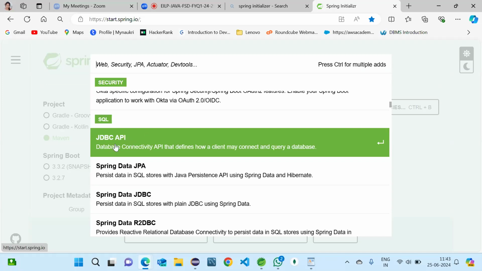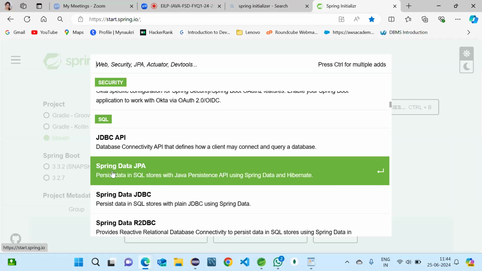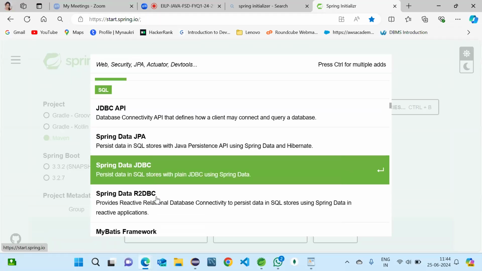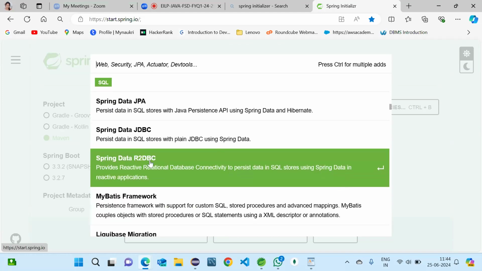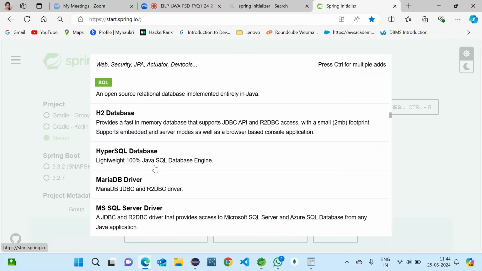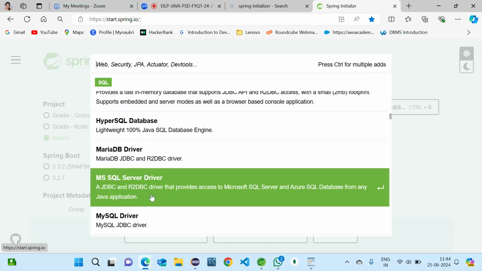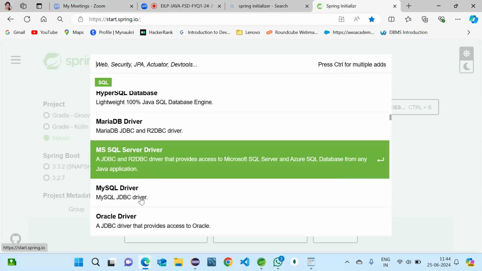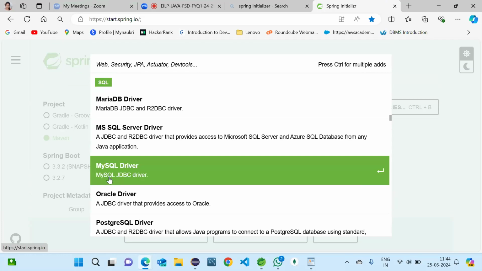When we want to use the basic JDBC in Spring Boot, that time we will be using JDBC API. Otherwise, when we want to go with JPA and Hibernate, which is fast and efficient, that time we add Spring Data JPA, and JDBC also there. So this is also for JDBC working, and this is another one, R2DBC. So according to the database, we can add them. And one more, MySQL drivers also will be there. So the MySQL driver should be added when we are working with a database.